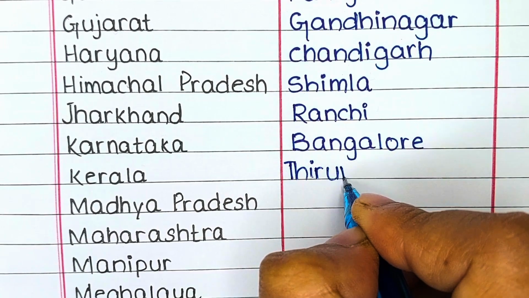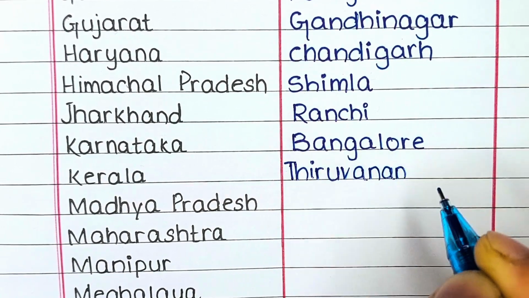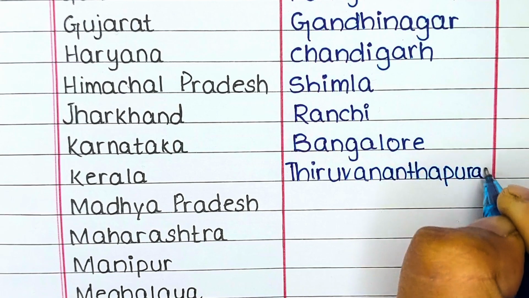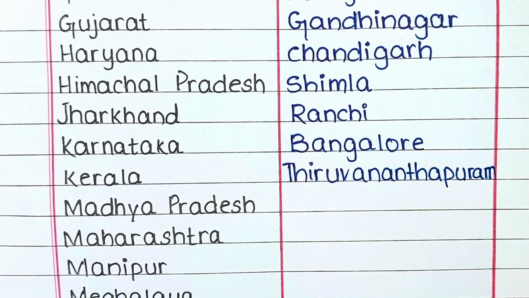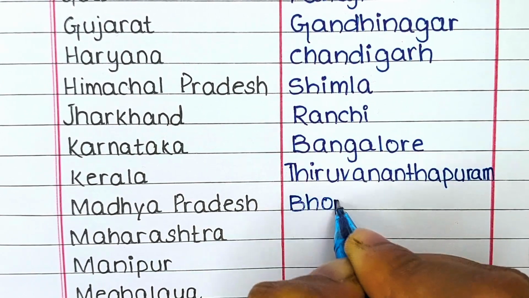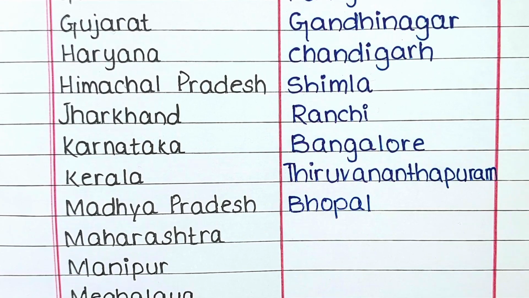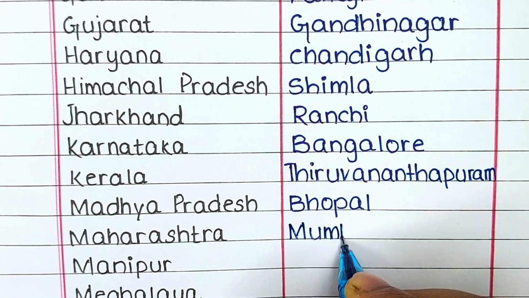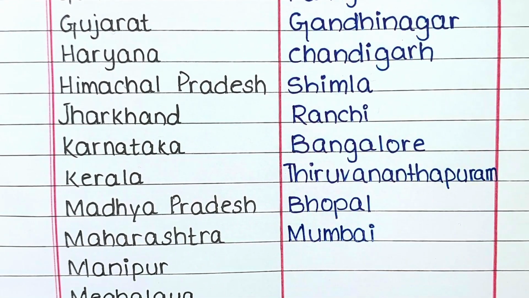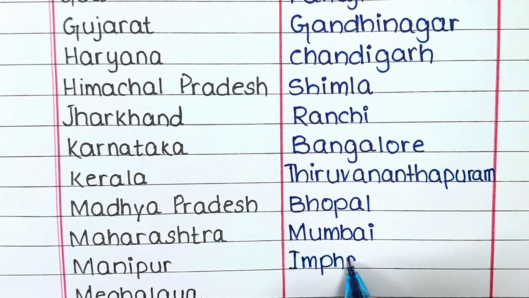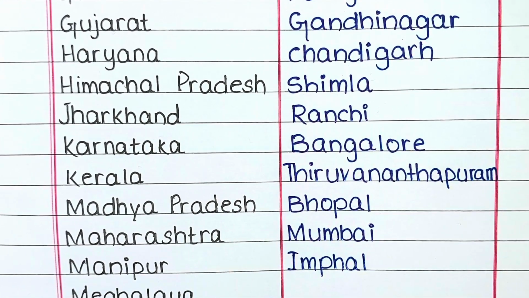The next state in our list is Kerala. The capital of Kerala is Tiruvananthapuram. The next state in our list is Madhya Pradesh. The capital of the state Madhya Pradesh is Bhopal. Next is the state of Maharashtra. Its capital is Mumbai.